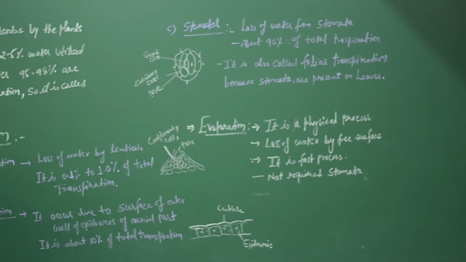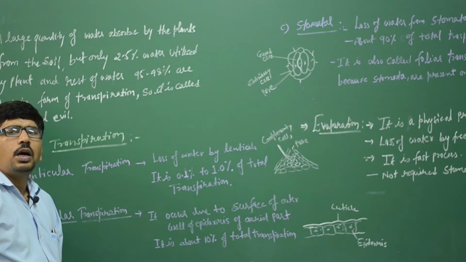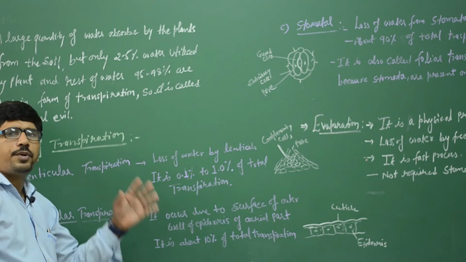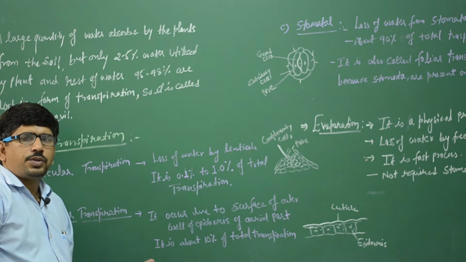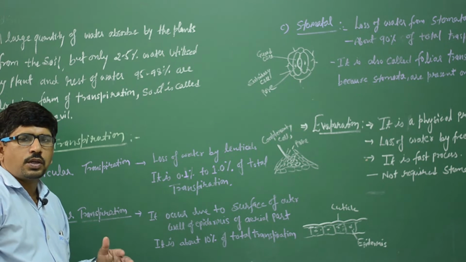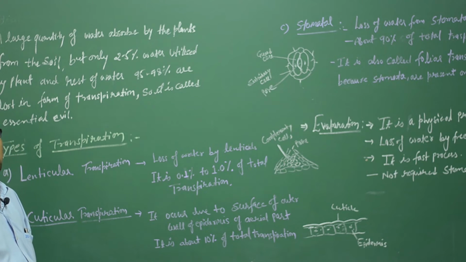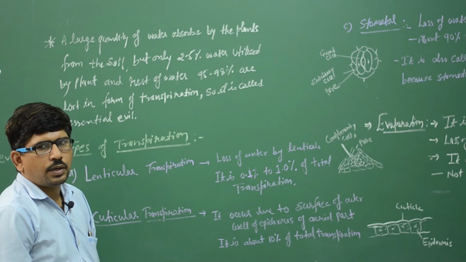These are the three types of transpiration. Clear? And we discuss here only the stomatal transpiration. It is very important for transpiration because stomata are opening and closing. When the stomata are open, transpiration is present. When the stomata are closed, transpiration is absent.